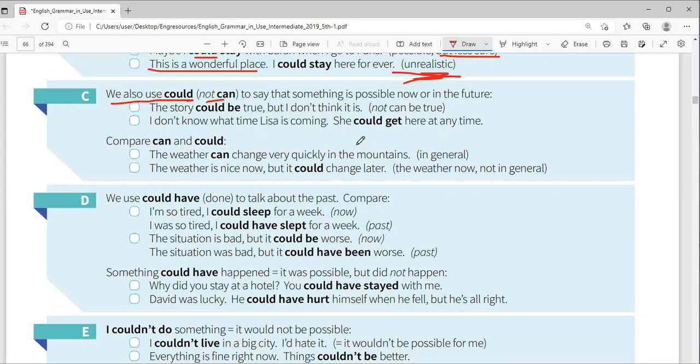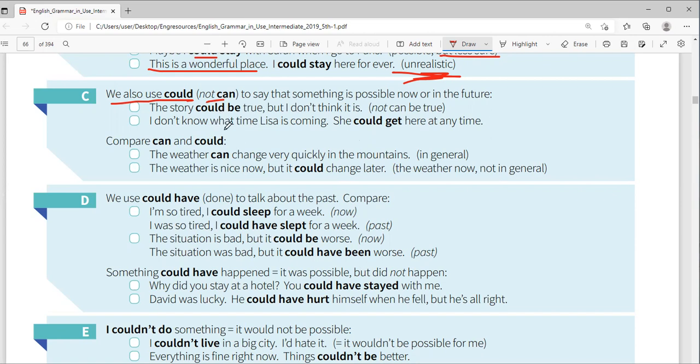You know, I'm told the former president used to eat 15 times in a day. Okay, it could be true. So when I say it could be true, it shows it's possible. But you cannot say it can be true. When you say can, it shows you are sure. So could simply shows it is possible. Okay, it could be true, by the way. We'll come and see later.